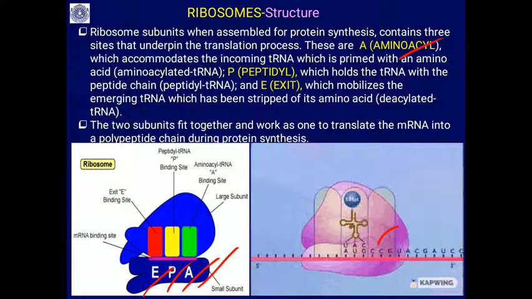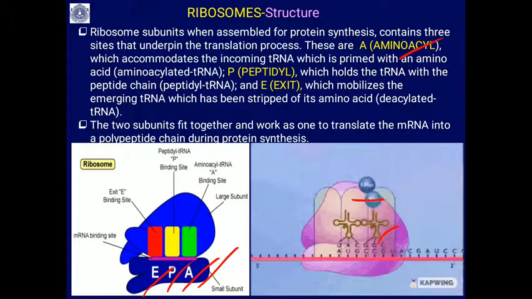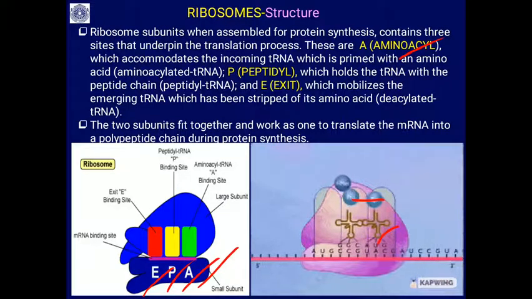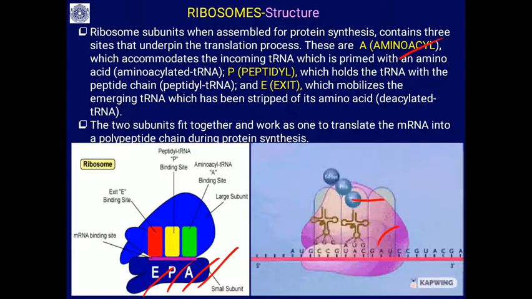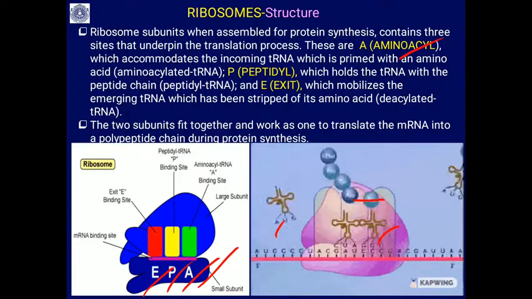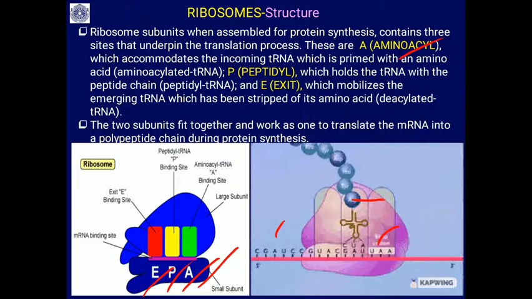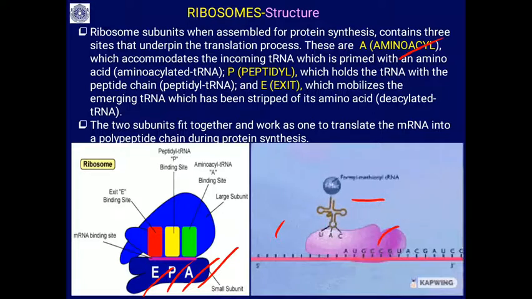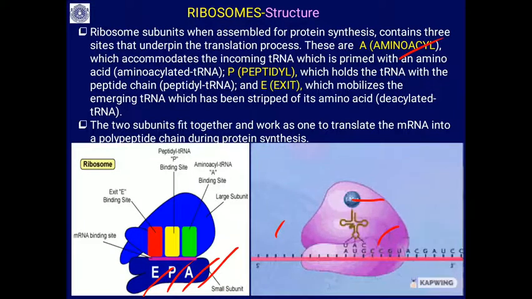So, the peptidyl site is the one which catalyzes the peptide bond formation, and you will find the dipeptide formed. Once the dipeptide is formed, the tRNA will exit through the exit site, where it gets released. The growing polypeptide you will find in the peptidyl site, which is concerned with the peptide bond formation. After that you can see the exit site, which holds the deacylated tRNA.